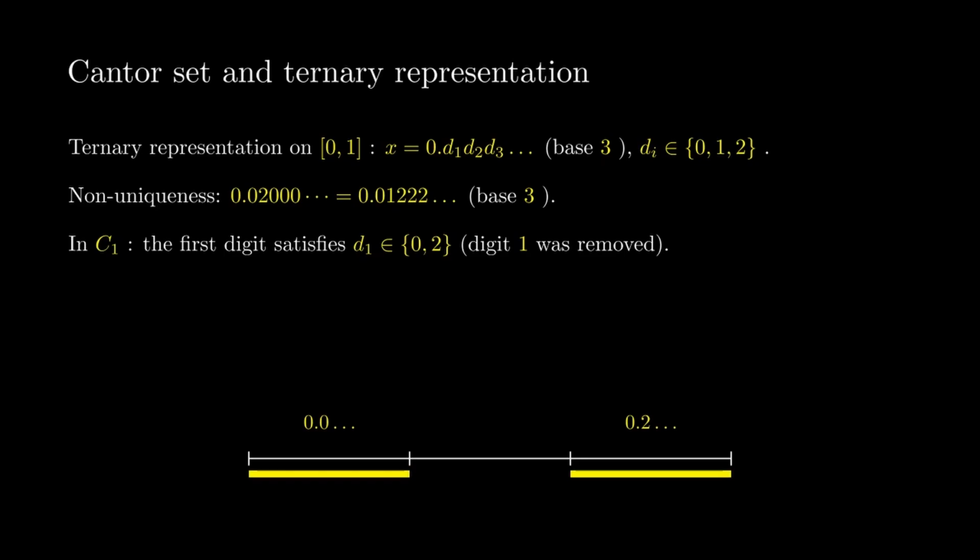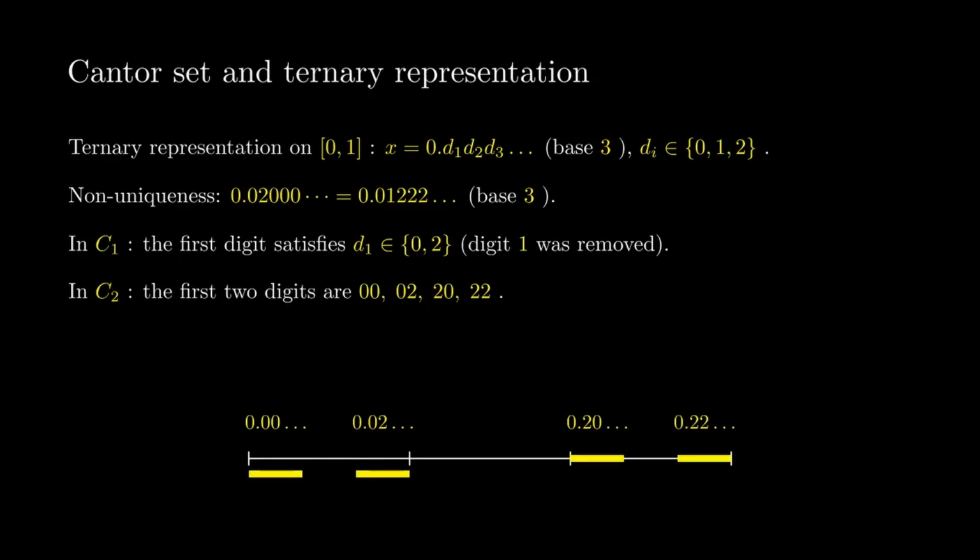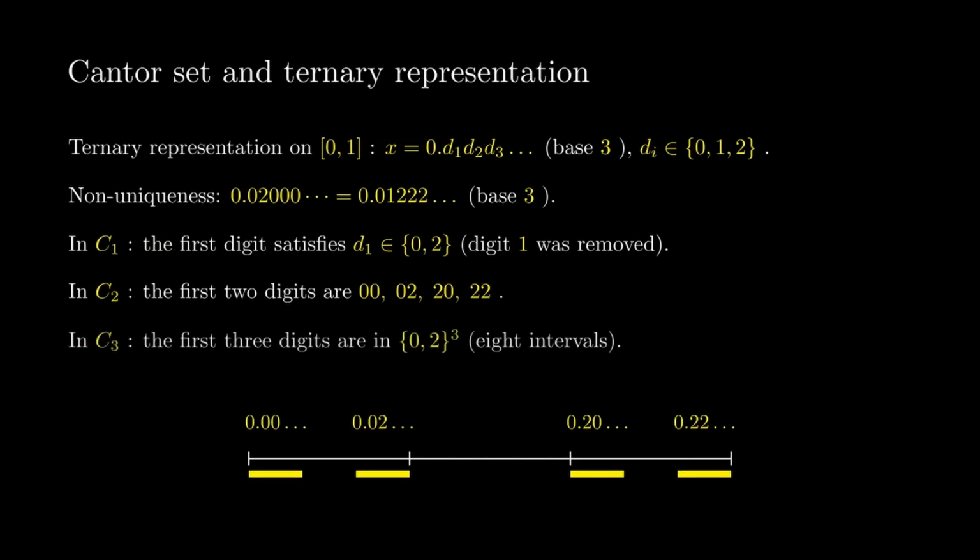After the first removal step, the remaining set, C1, is the left third and the right third, exactly the points whose first ternary digit is 0 or 2. After the second step, the remaining set, C2, consists of 4 intervals. Their first 2 ternary digits are 00, 02, 20, or 22. After the third step, the remaining set, C3, consists of 8 intervals.